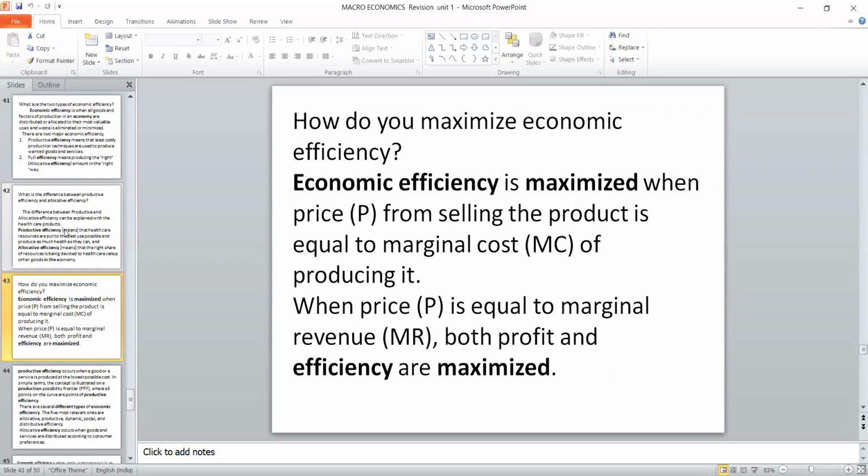Similarly, how to maximize efficiency, as I said earlier, is based on the equilibrium condition. But instead of saying only marginal cost and marginal revenue, we are using a new concept called price. There are 2 conditions: P equal to MC, the selling price should be equal to marginal cost. Similarly, the price should be equal to marginal revenue. Then MC will become equal to MR. The profit will be more and efficiency will be there.